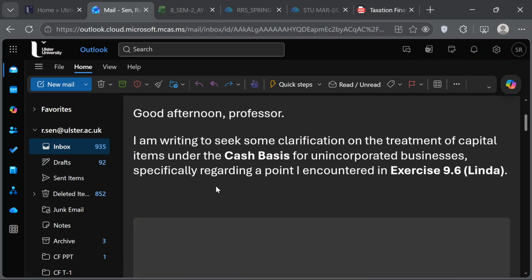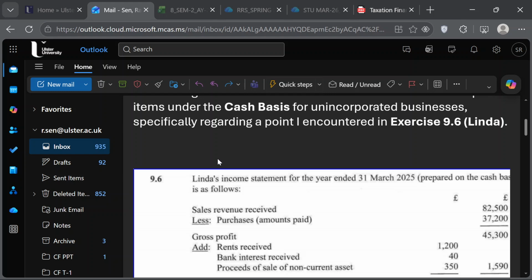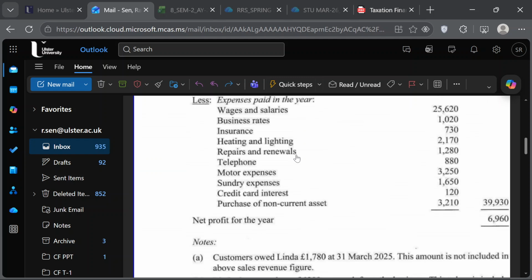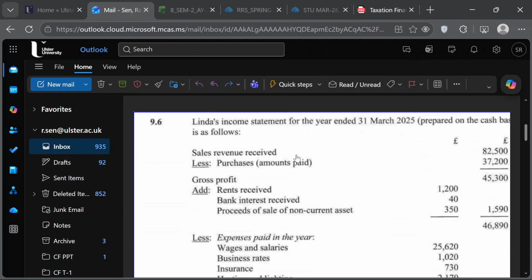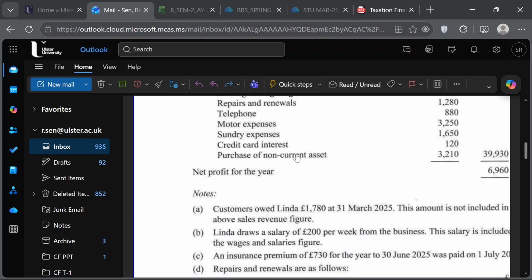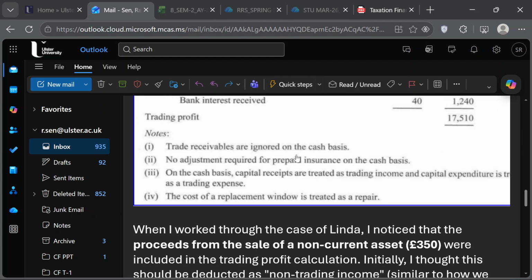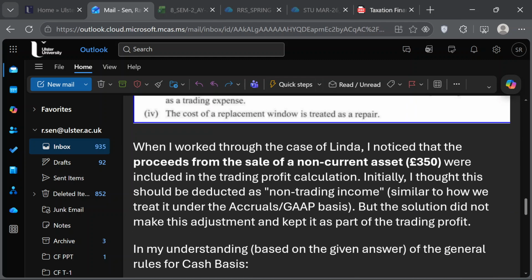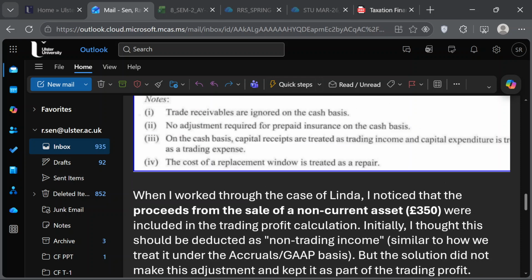Treatments of capital items under cash basis for unincorporated business. Okay, Linda, question number is 9.6. Linda already has a working in the exam. Now, what is your question? I think your question was on capital asset. Proceeds from the sale of non-current assets are included in the trading profit calculation.